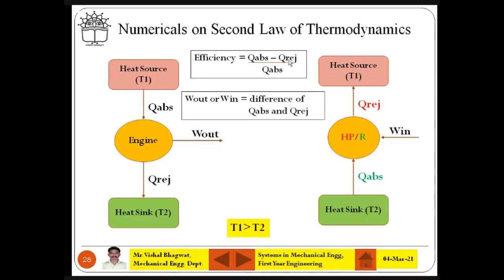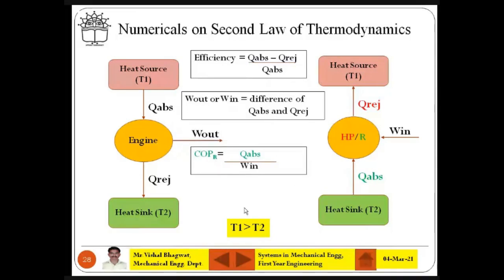Anyway, Q absorb and Q rejection, do not get confused in between this, because everything is happening in between cold body and hot body. तो वट एवर टेम्परेचर यू हैव, T1 के नजदीक क्या रहेगा? Q1 रहेगा, और T2 के नजदीक Q2 रहेगा। ये समझ लो, फिर बाकी चीजें आसान हो जाएगी यहाँ। So work output or work in is the difference between Q absorb and Q rejection. It is a positive difference, okay?